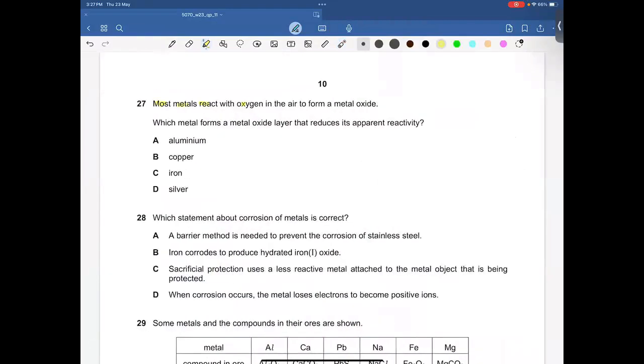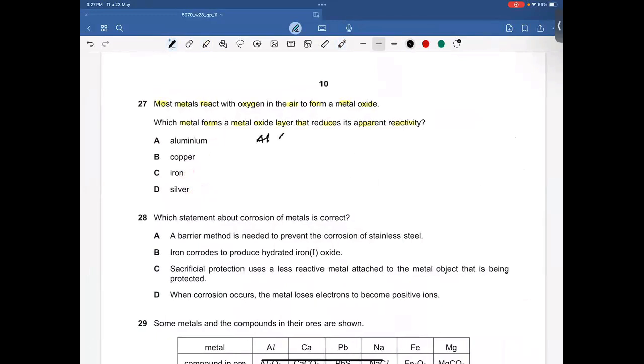Most metals react with oxygen in the air to form a metal oxide. Which metal forms a metal oxide layer that reduces its reactivity? We have aluminum, copper, iron, and silver. According to the reactivity series, aluminum is most reactive. Then we have iron, then copper, and then silver, which is least reactive.